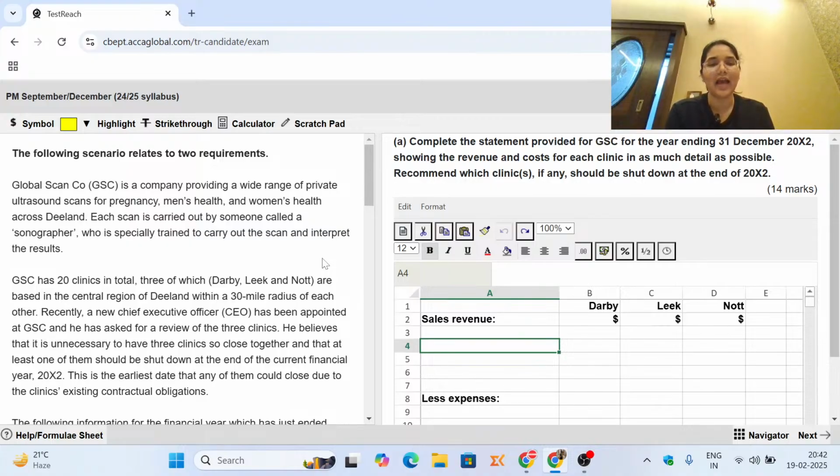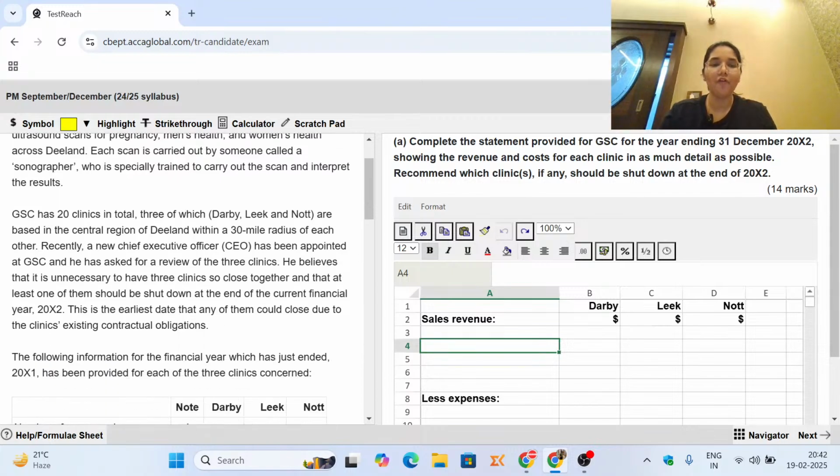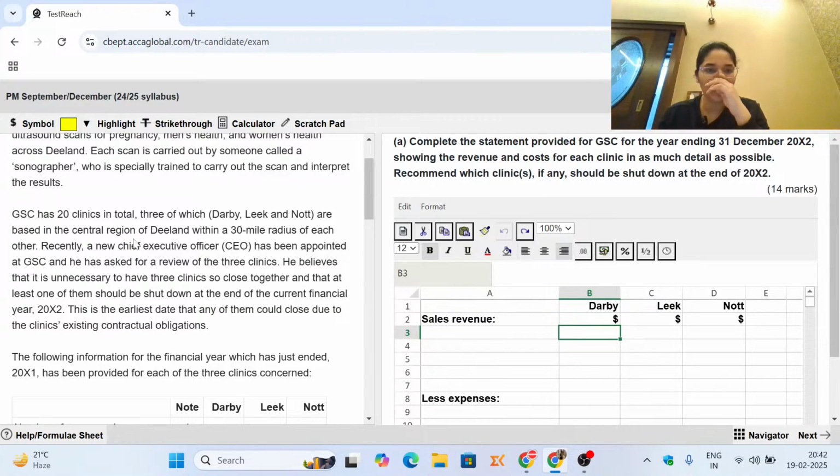Each scan is carried out by someone called a sonographer, who is specially trained to carry out the scan and interpret the results. GSC has 20 clinics in total, 3 of which are Derby, Leek and Knott. These are the 3 clinics for which we have to find these numbers. They are based in the central region of D-land within a 30-mile radius of each other.